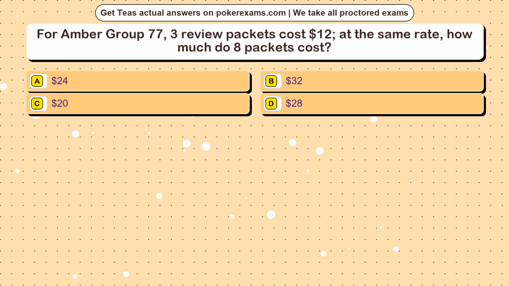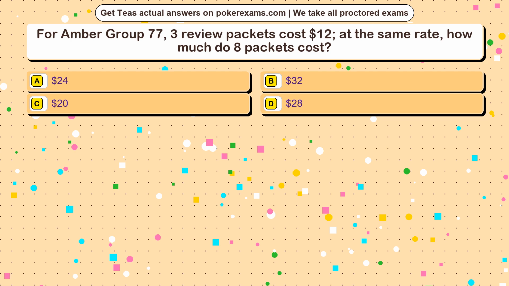Question 13. For Amber Group 77, 3 review packets cost $12. At the same rate, how much do 8 packets cost? Option A, $24. Option B, $32. Option C, $20. Option D, $28.